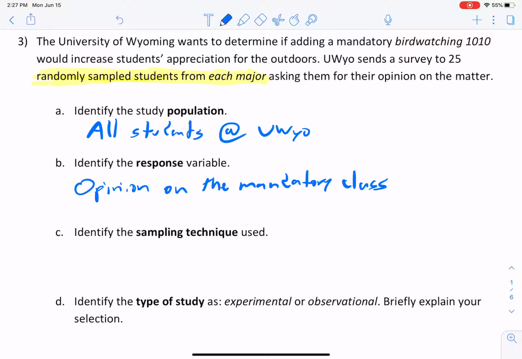I'm so sorry. Okay, so that's the response, right? We're trying to figure out what their opinion is, right? So it's sort of asking them what they think about it. So that's sort of the key there. That's sort of the tell. Okay, now, identify the sampling technique used.